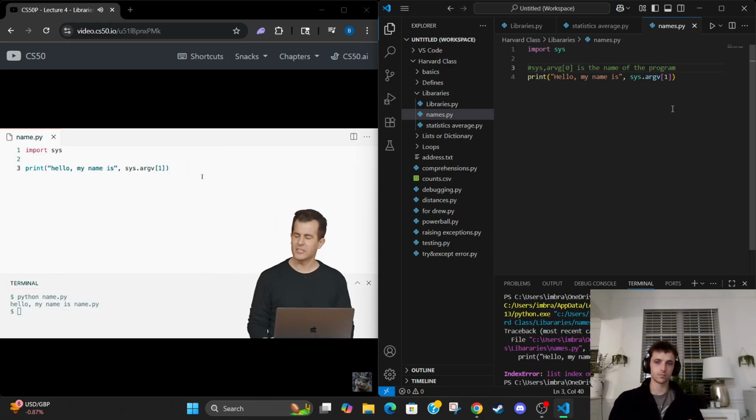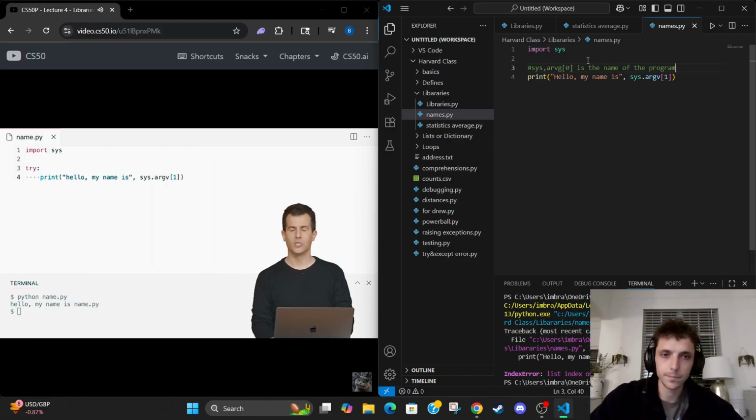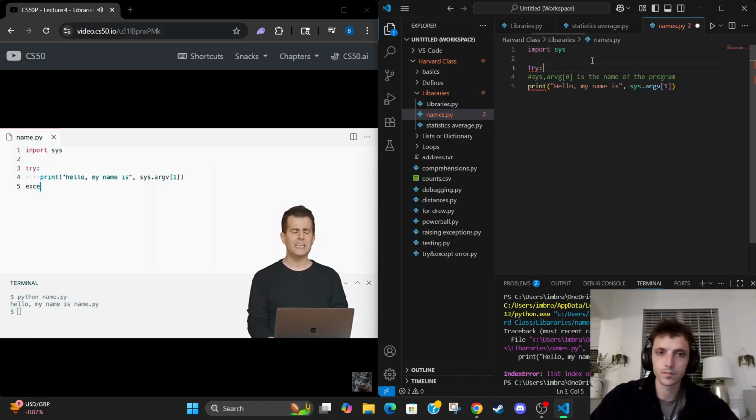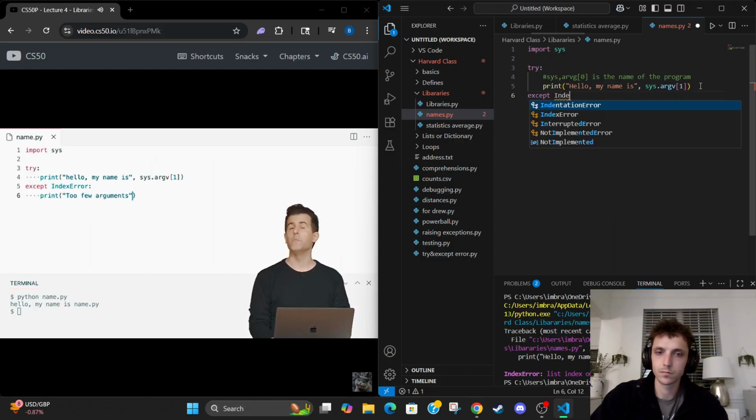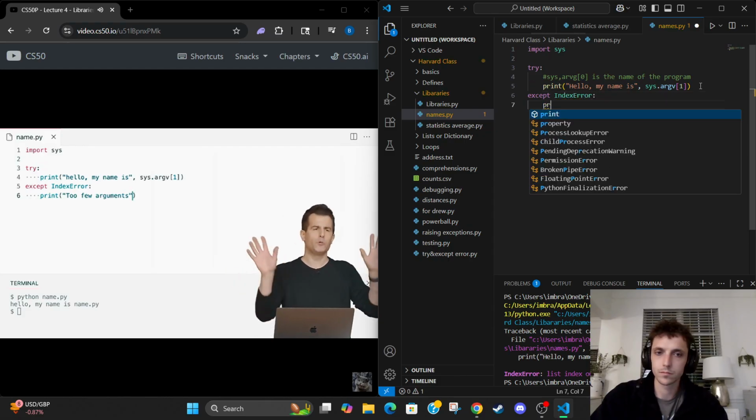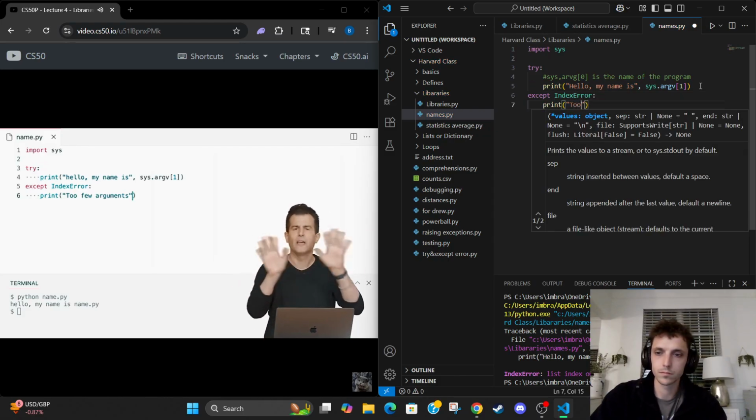So let me solve this in one possible way, as you proposed here. Let's try to handle this exception as follows. Let me go ahead now, and instead of just blindly calling this print line, let me try to print out, hello, my name is such and such, except if there is an issue, specifically an index error, then what do I want to go ahead and do? I'm going to say something like too few arguments. I could be more explanatory than that, but for now I'm just going to explain to the user that they gave me too few arguments, too few words at the prompt.